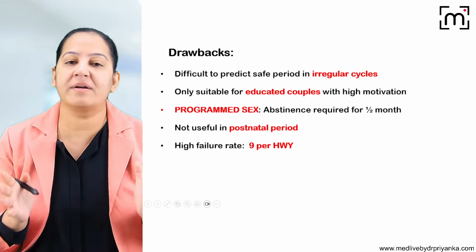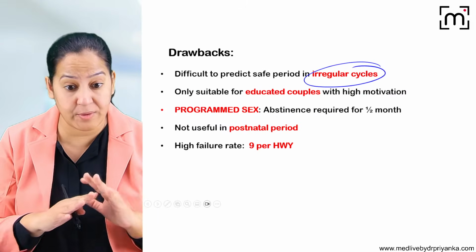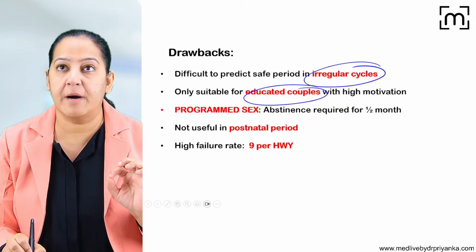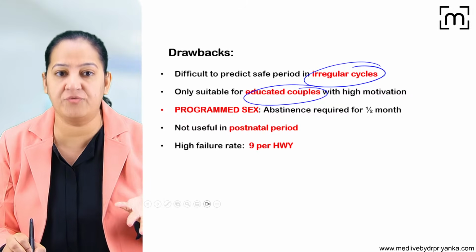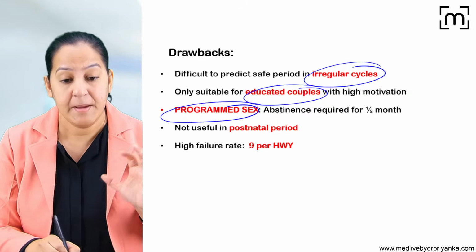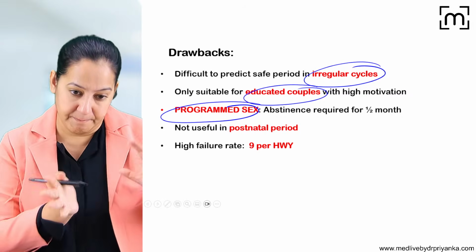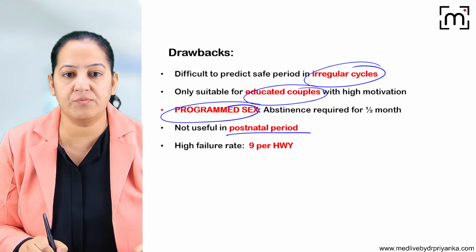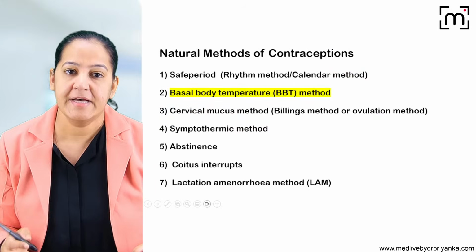You got it? So what are the drawbacks of this method? In irregular cycles, sometimes it becomes very difficult to calculate all this. For this, educated couples are required. The couple should understand the menstrual cycle. The female partner should understand and they should be able to follow that. And this is known as programmed sex, because here sexual intercourse is allowed only in the safe period, either before or after, not during the unsafe period. And it is not useful in the postnatal period and the failure rate is very high. So these are the drawbacks.